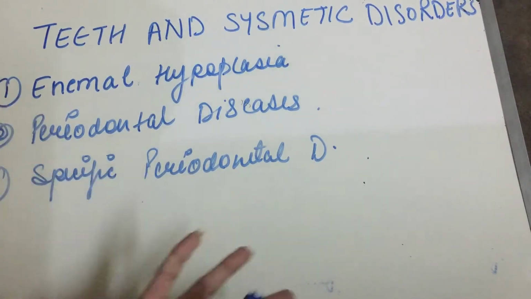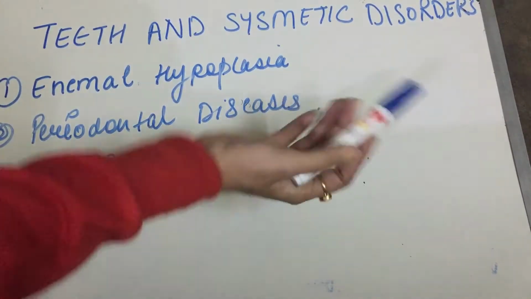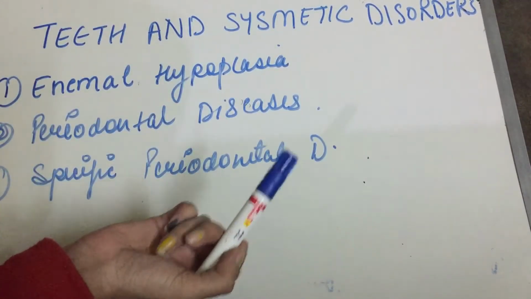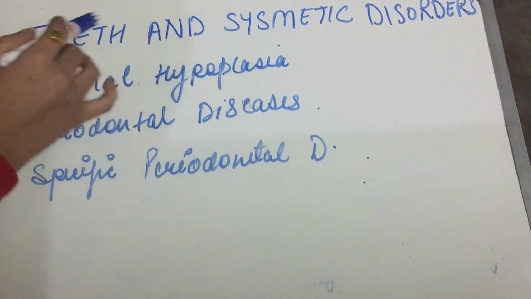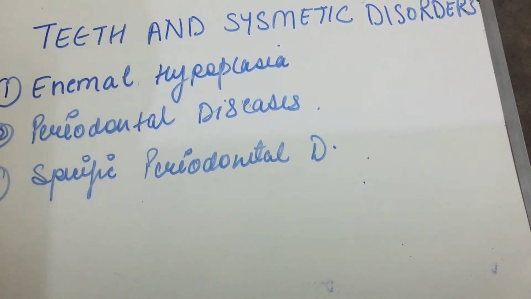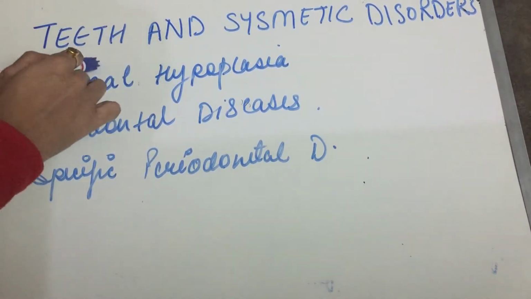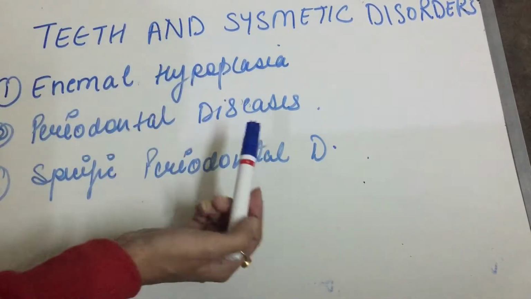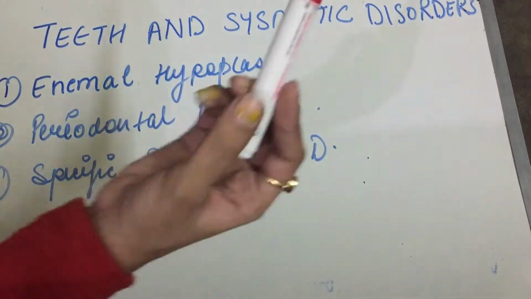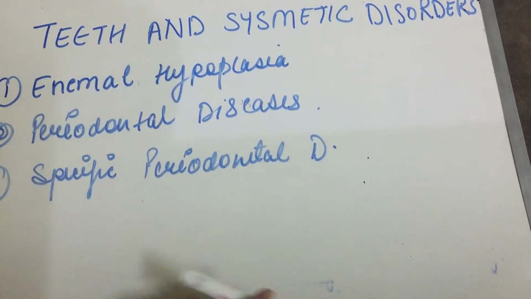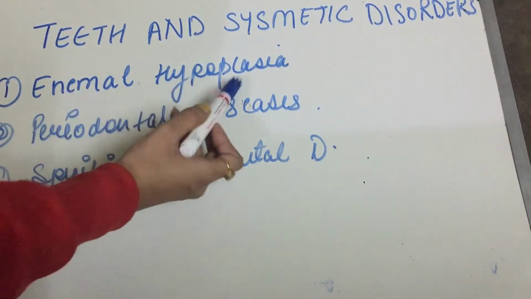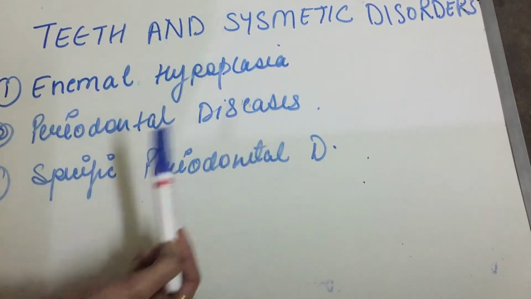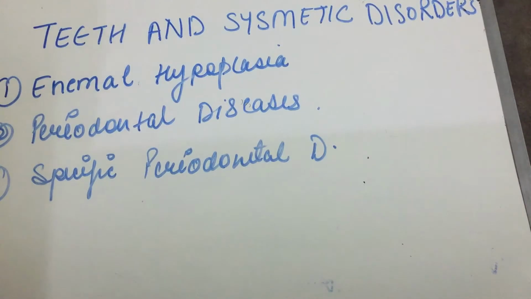So we can assume that if this systematic disorder is present, then there can be that teeth disorder. Or if a teeth disorder is present, then we can assume that this systematic disorder must have been present in this patient. So we will be studying enamel hypoplasia, periodontal diseases and specific periodontal diseases.